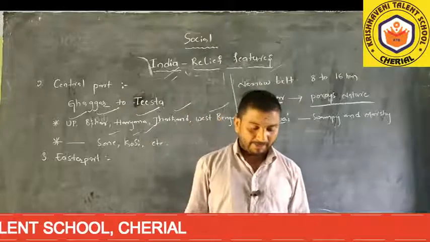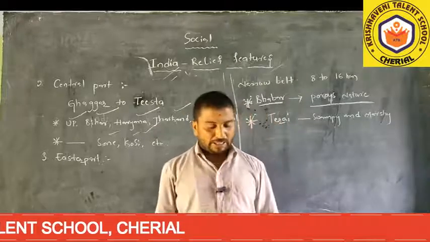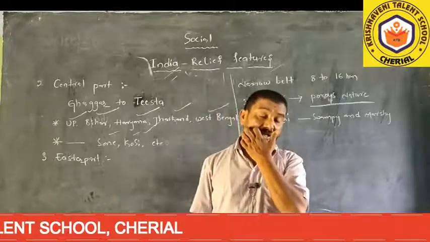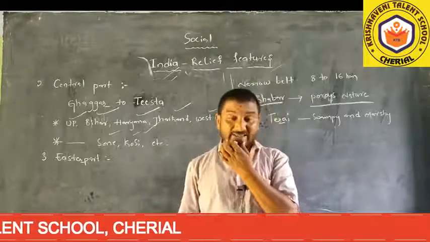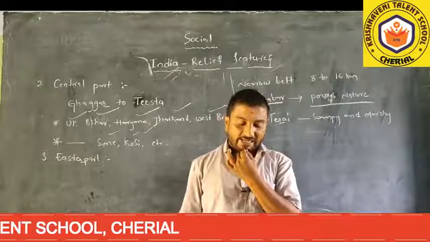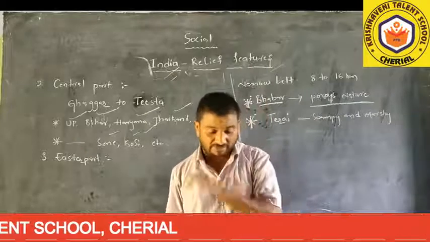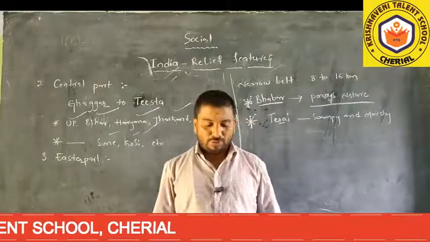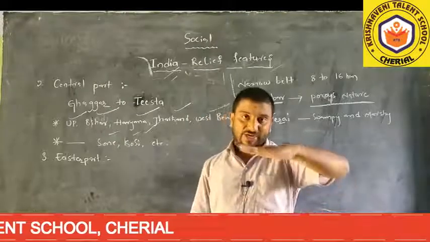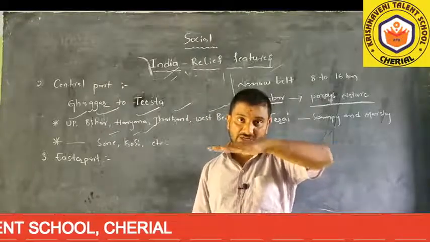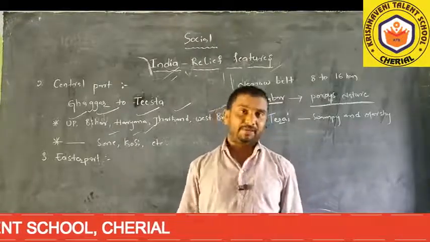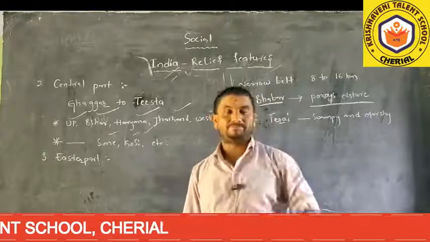The rivers flowing down deposited gravel, pebbles and sediments at the foot of the Shivalik range. This is the feature of the soil there: Babar is one kind of feature.